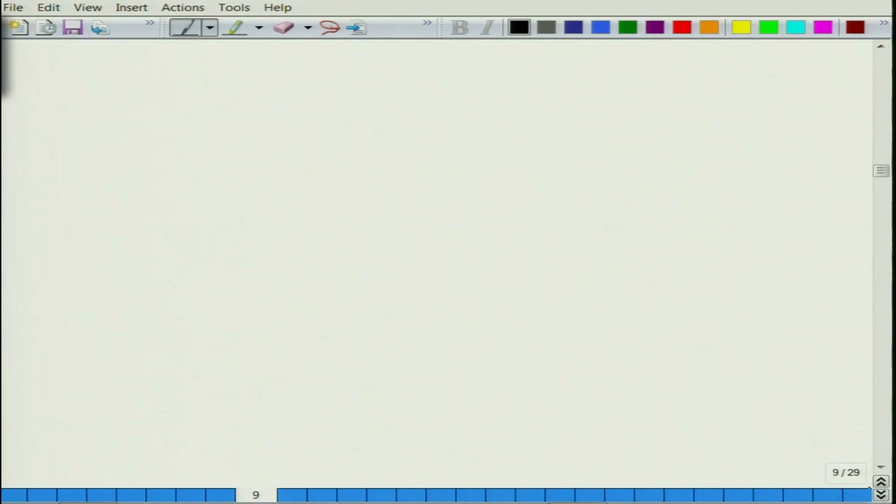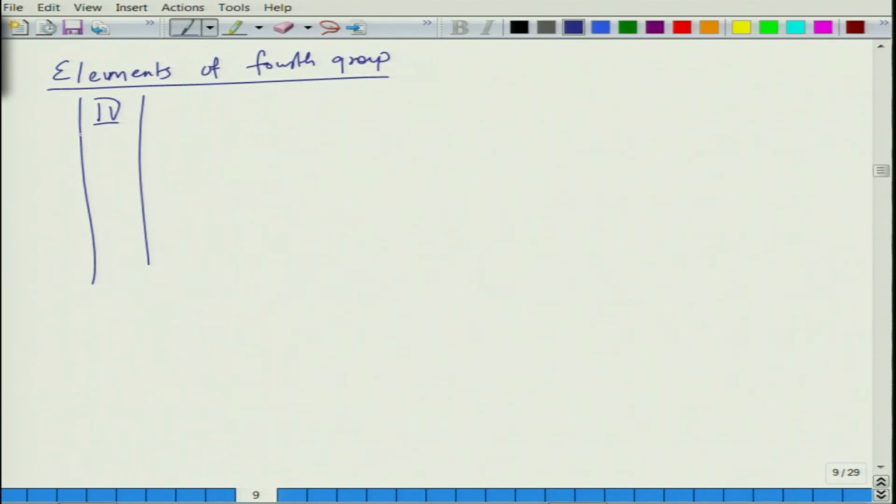Now, in the case of fourth group elements, if you look at the column in the periodic table, you have carbon with atomic number 6, then silicon which is 14, then germanium which is 32, then tin which is 50, and of course lead below it which is 82.